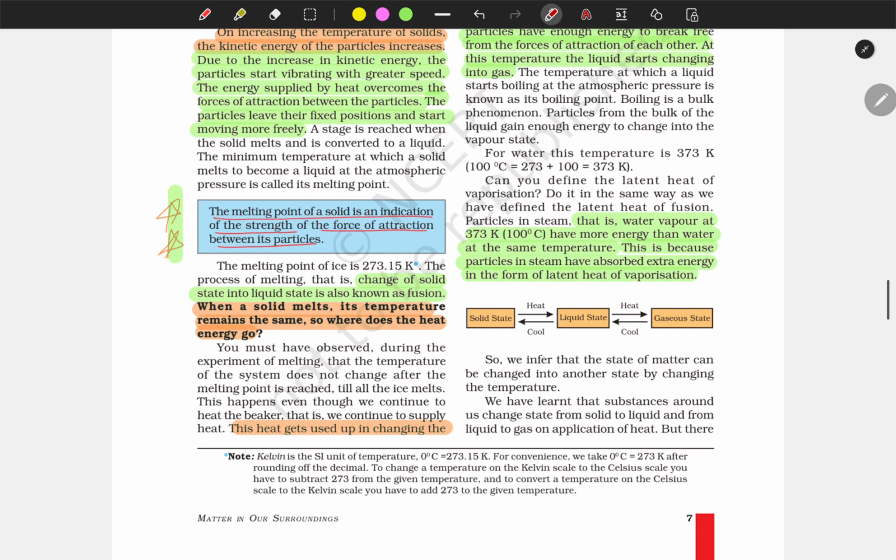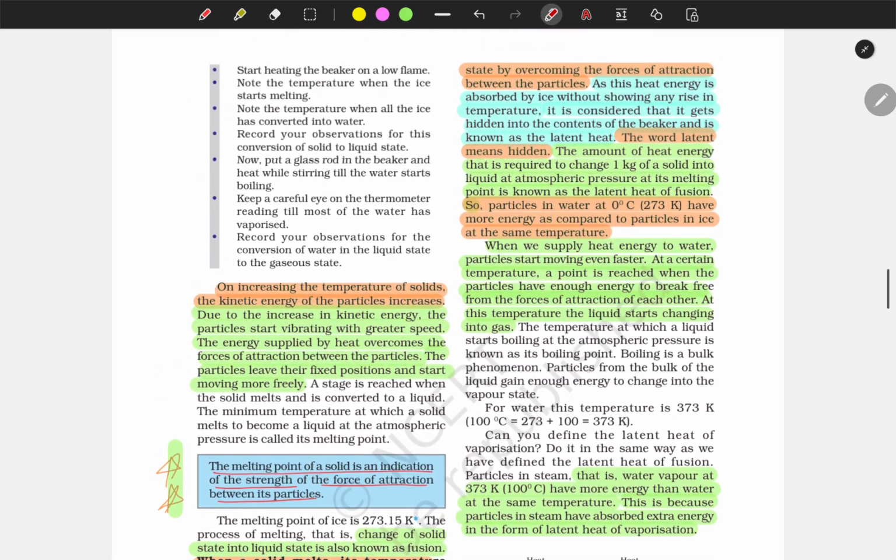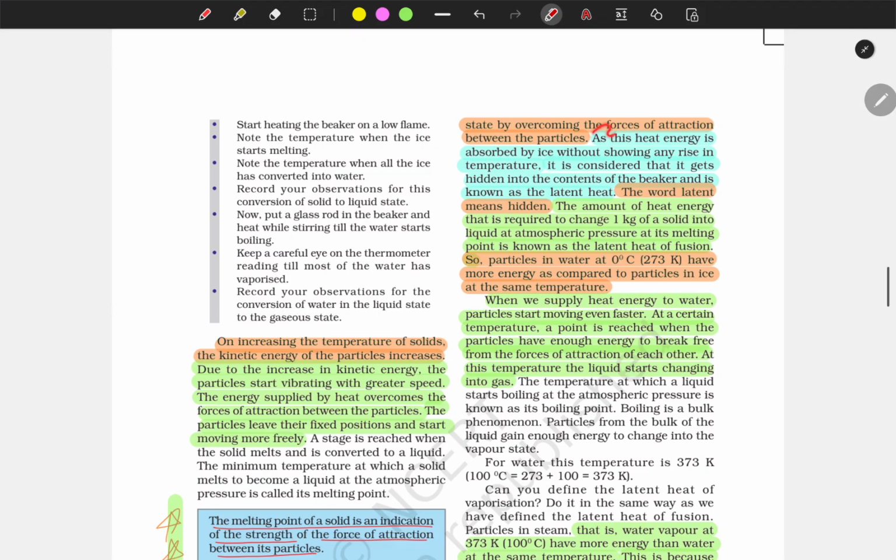The melting point of a solid is an indication of the strength of the force of interaction between the particles. If the force of interaction is more, the melting point will be high, and vice versa. The change of solid state into liquid state is also known as fusion. When the solid melts, its temperature remains the same. So where does the heat go? This heat is used up in changing the state by overcoming the force of attraction between the particles.